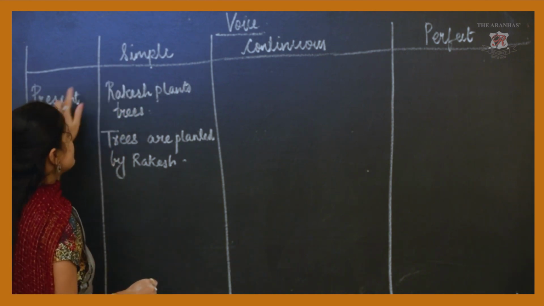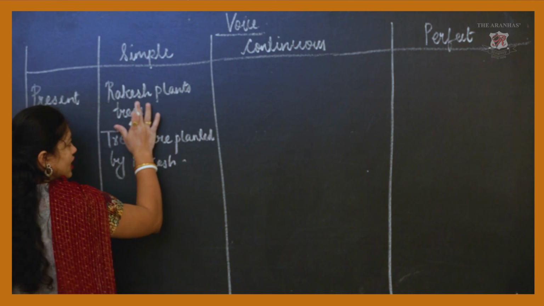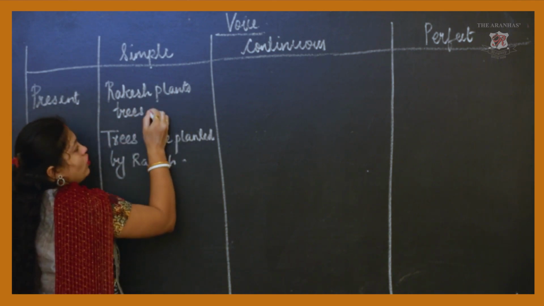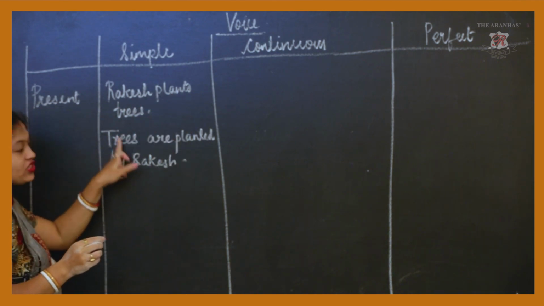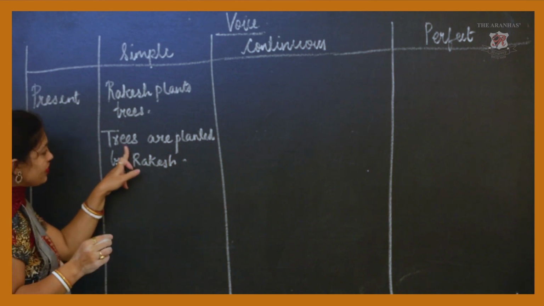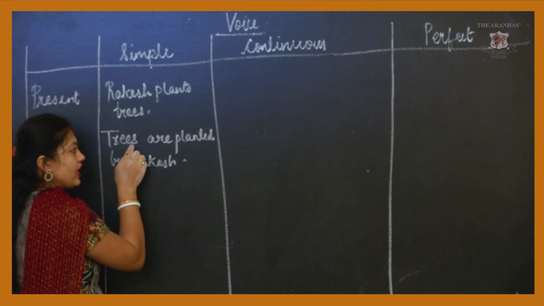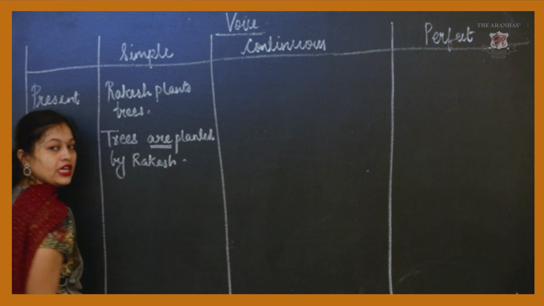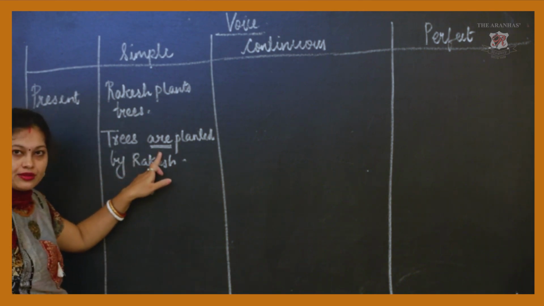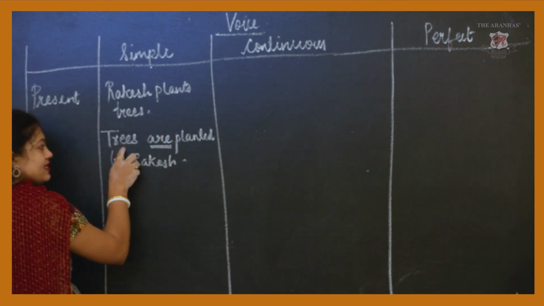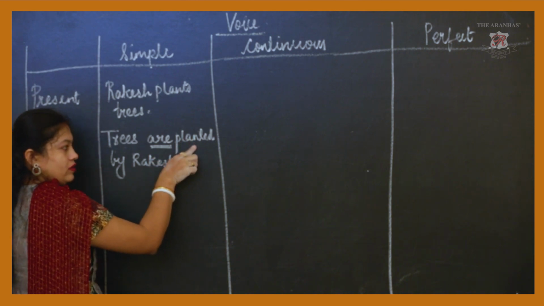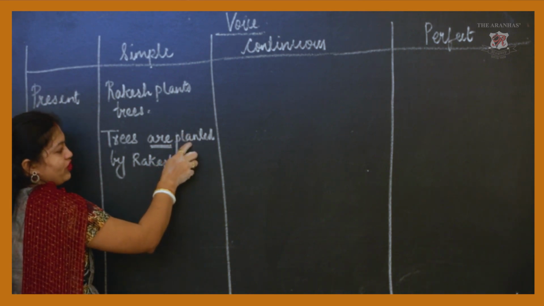This sentence is in simple present tense. Rakesh plants trees. Okay, I've taken the object first. Trees as object. Trees, since it is trees, I'll use are. If it is tree, I'll use is. Okay, trees are planted. V3 form of the verb will be taken.